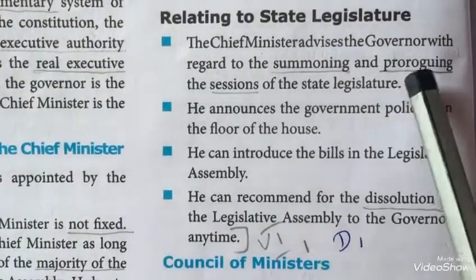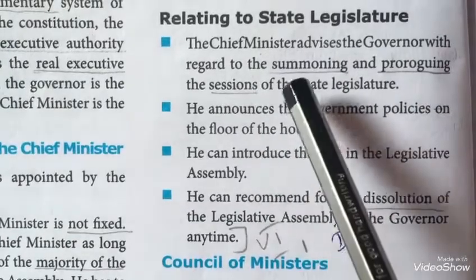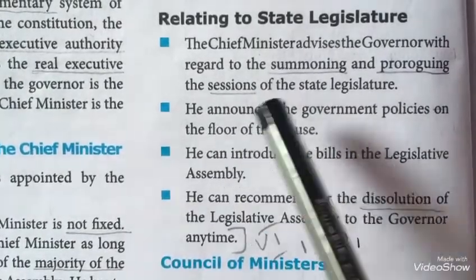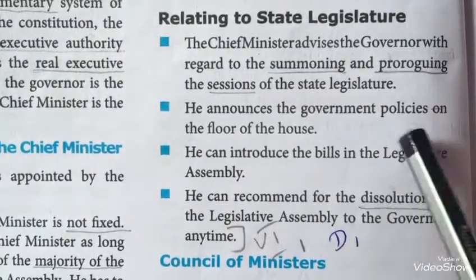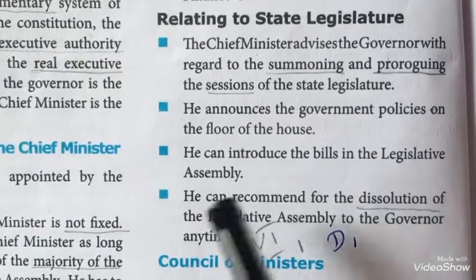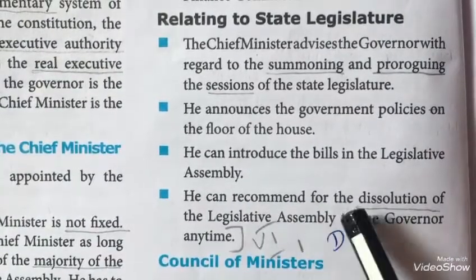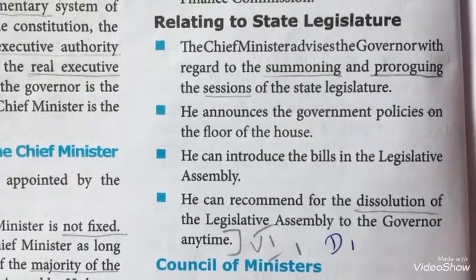Relating to State Legislature, the Chief Minister advises the Governor with regard to the summoning and proroguing the sessions of the State Legislature. He announces the government policies on the floor of the House. He can introduce the bills in the Legislative Assembly. He can recommend for the dissolution of the Legislative Assembly to the Governor anytime.